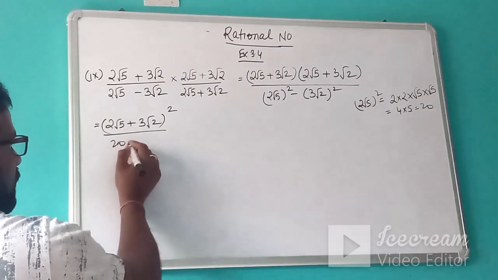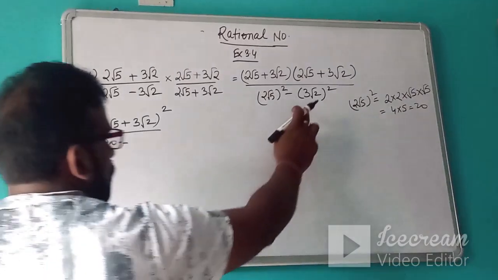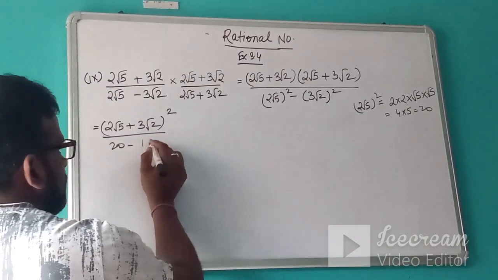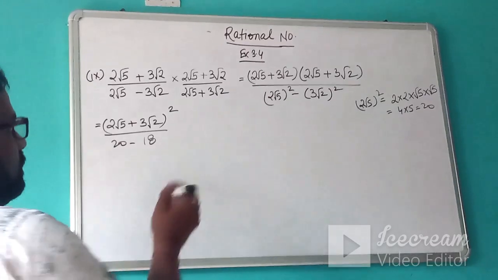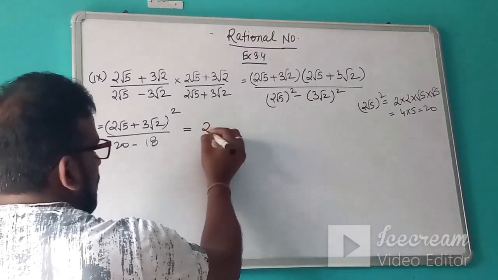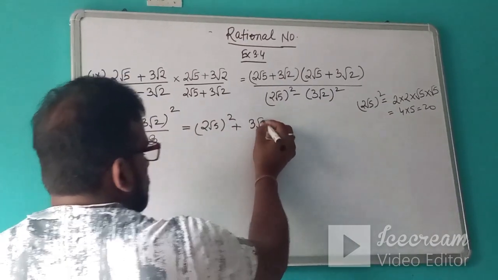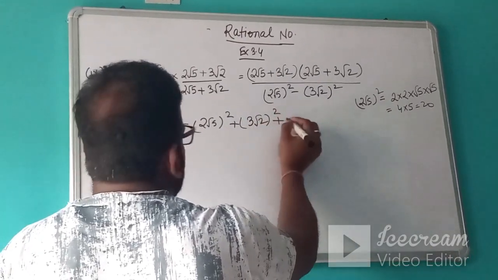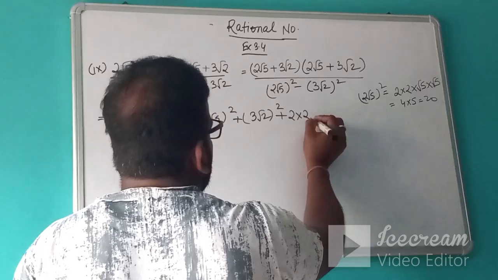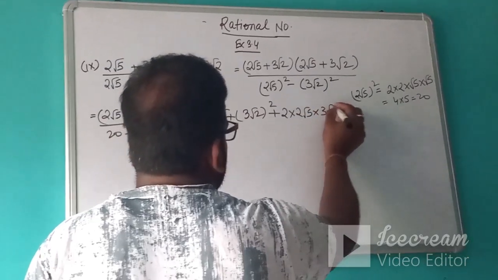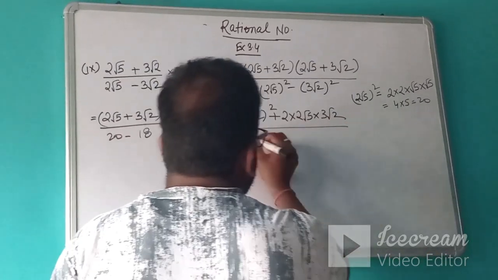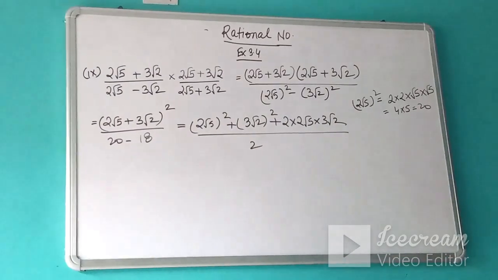So it is 20 minus, similarly what is 3 root 2 whole square? It is 18. So now we will open it by (a plus b) whole square. It is a square plus b square plus 2 into a into b, upon 2.